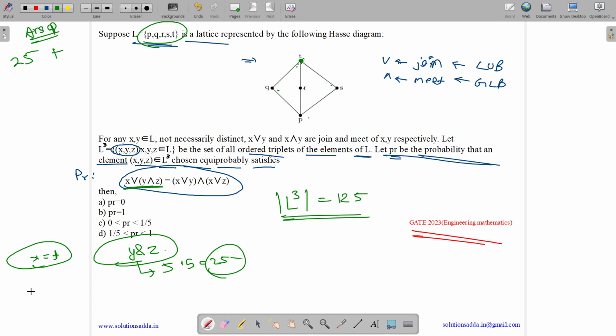Now if we have x as R, y as P and z as P, then the condition is satisfied. Let me show you how.